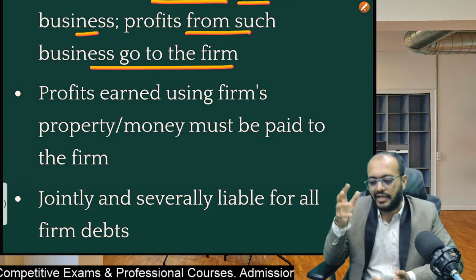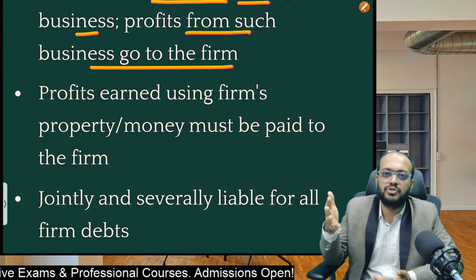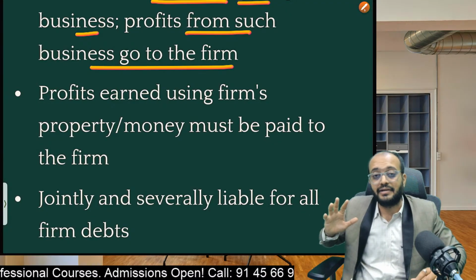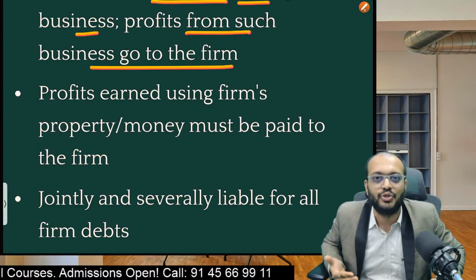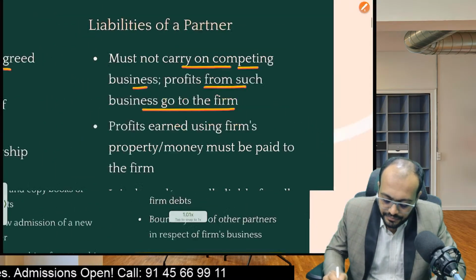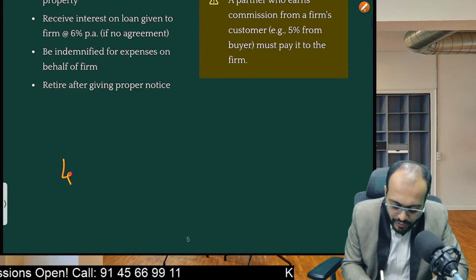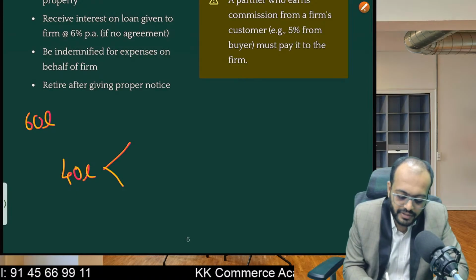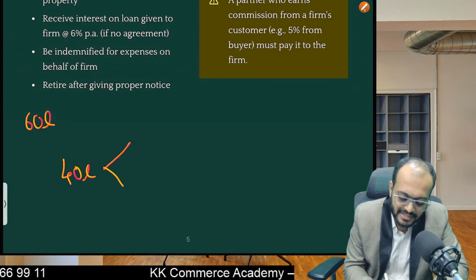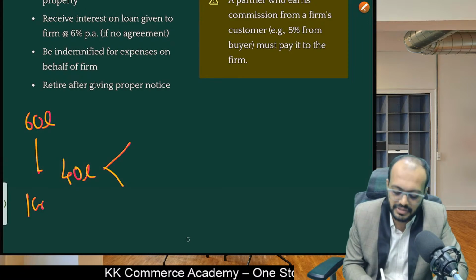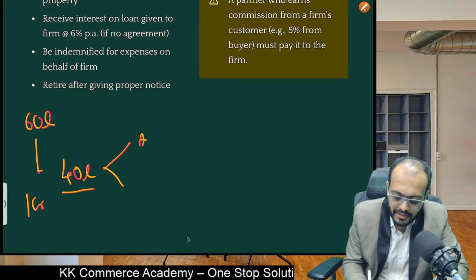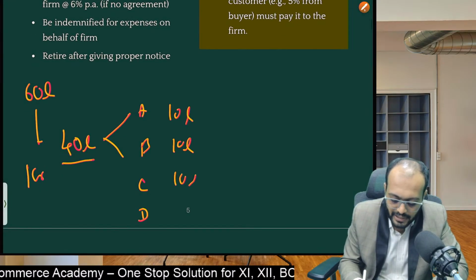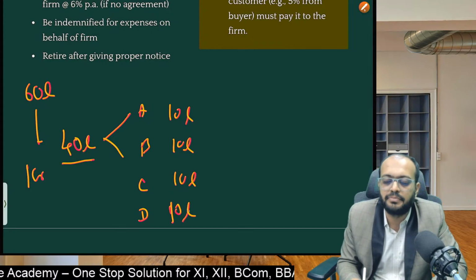Okay, in case any of the partners became insolvent, insolvent means bankrupt, then the other solvent partners have to contribute that deficiency also. Okay, just take an example. Suppose there is a shortage of 40 lakh rupees. After selling all the assets, we are able to get 60 lakh rupees, but we have to pay 1 crore liabilities of the business. So there is a shortfall of 40 lakh rupees. Say for example A, B, C, D, there are 4 partners, and every partner is liable to pay 10 lakh rupees. Why? Because partnership liability is joint.